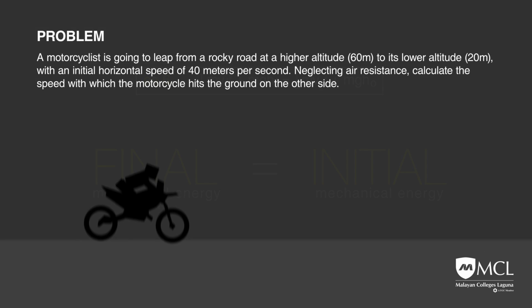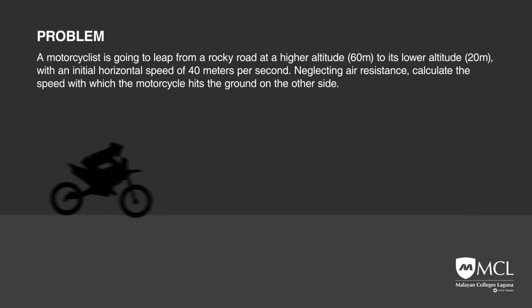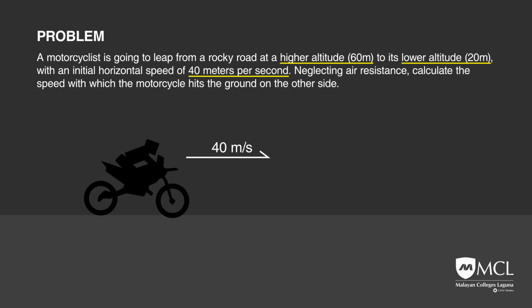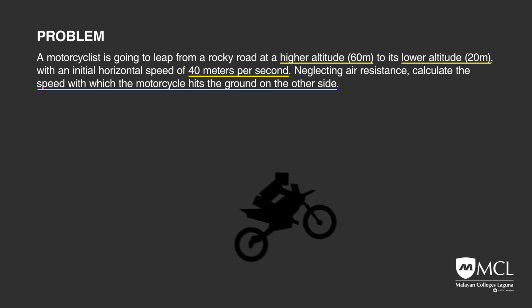For instance, a motorcyclist is going to leap from a rocky road at a higher altitude to a lower altitude, with an initial horizontal speed of 40 meters per second. Neglecting air resistance, calculate the speed with which the motorcycle hits the ground on the other side.